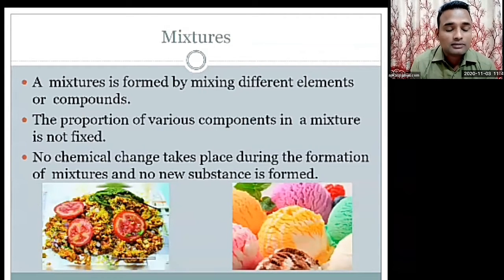See, we can say salt. We used to say salt because we use it daily in our food, in our meal. Salt is the combination of sodium and chloride. It's a compound, a mixture of sodium and chloride. The formula is NaCl, because Na is the symbol of sodium and Cl is the symbol of chloride. That is sodium chloride.